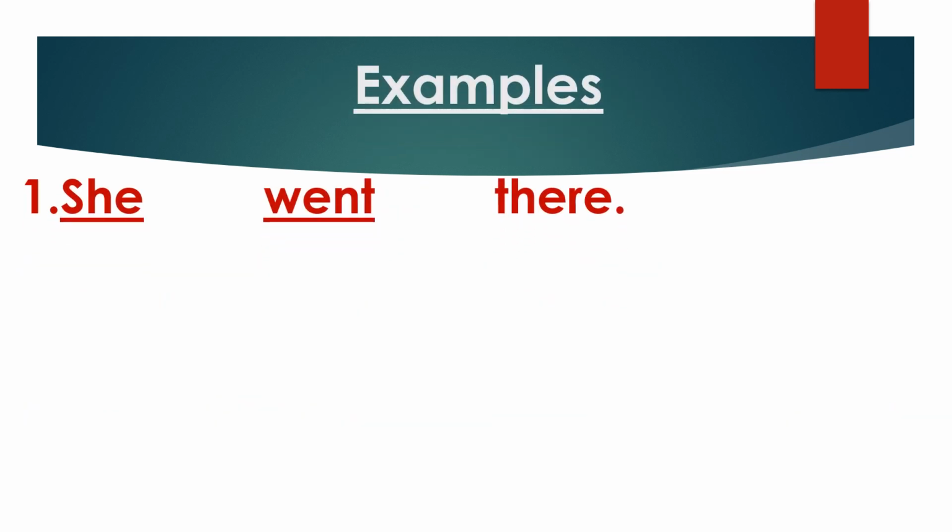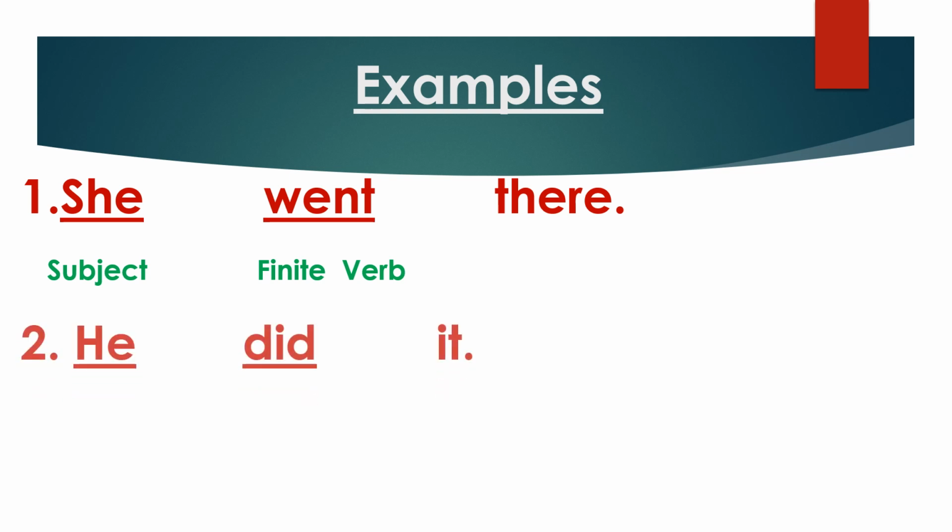Now see some examples of simple sentence. The first example, she went there. Here she is subject and went finite verb, and there other parts. So in this sentence we find only one subject, that is she, and one finite verb, that is went. So that's why it is a simple sentence. Now see the next example.